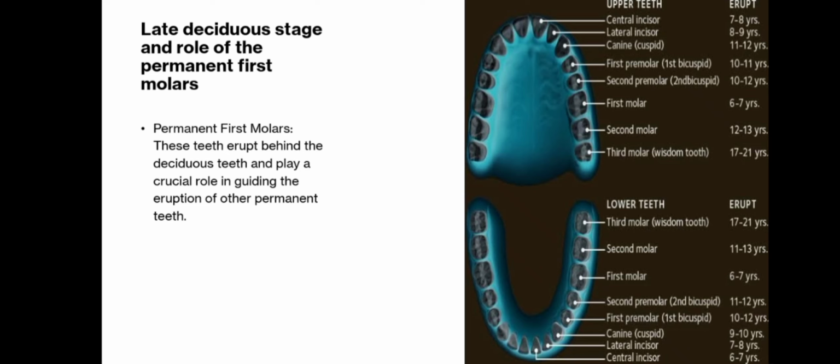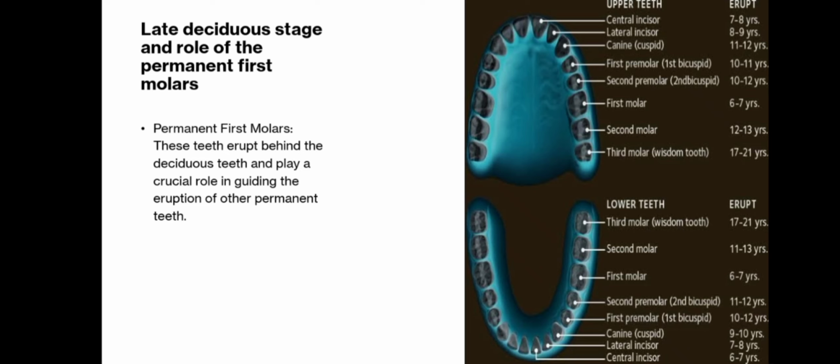The greater space in the arches also allows room for the entry of the first molars distal to the deciduous dentition. The mandibular first molar is normally the first permanent tooth to emerge at about age 6, thus ending the deciduous dentition stage and initiating the mixed dentition stage. The maxillary first molars follow shortly thereafter, and the 4 first molars are considered the cornerstones in the development of occlusion of the permanent dentition because they erupt first and because of their strategic location in the arches.